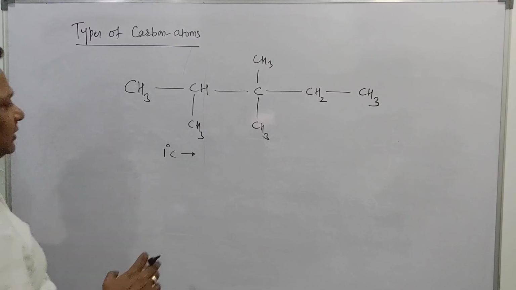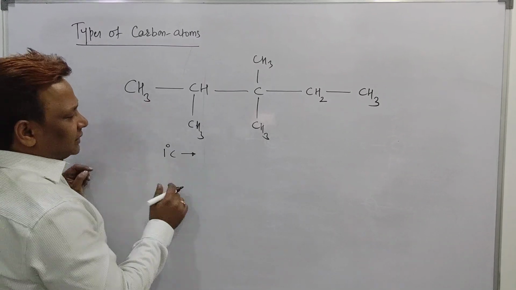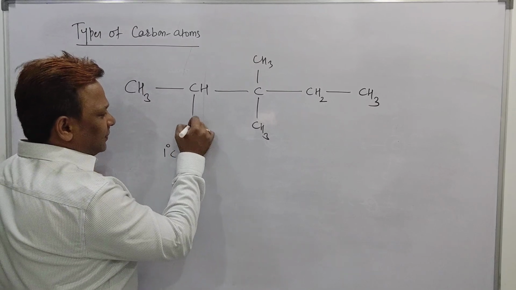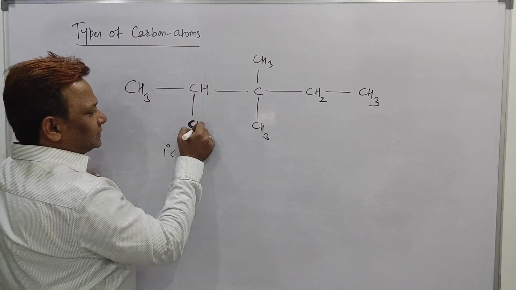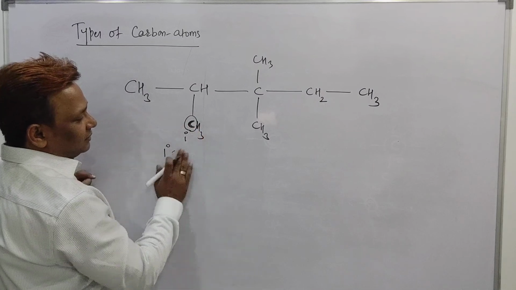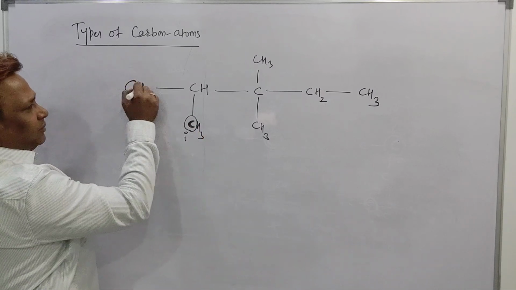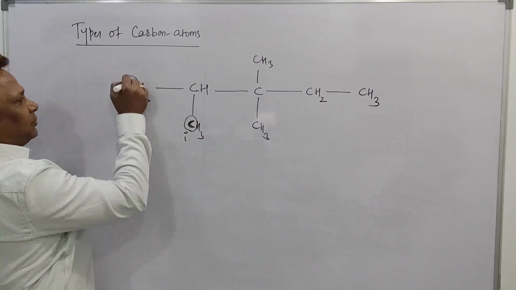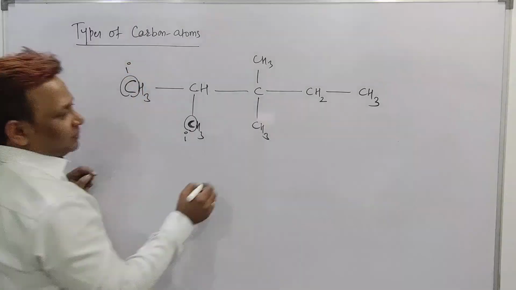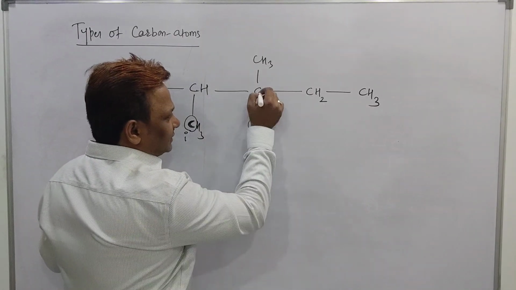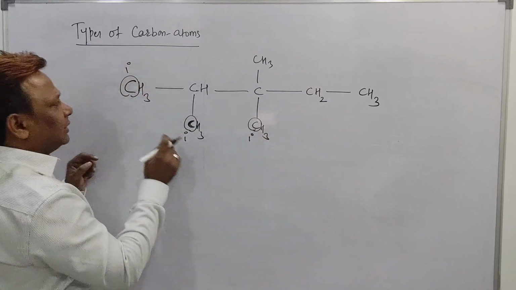But in this case, how many primary carbon atoms are here? This is a carbon bonded with one more carbon, so it is a primary carbon. This carbon is bonded with this carbon, so this carbon is also a primary carbon. This carbon bonded with this carbon is called a primary carbon. Maybe you are getting a doubt.